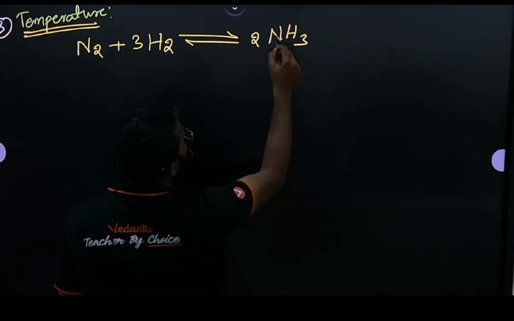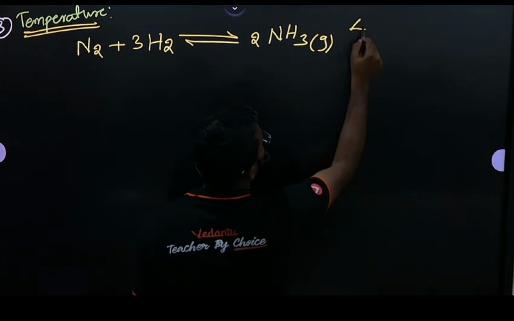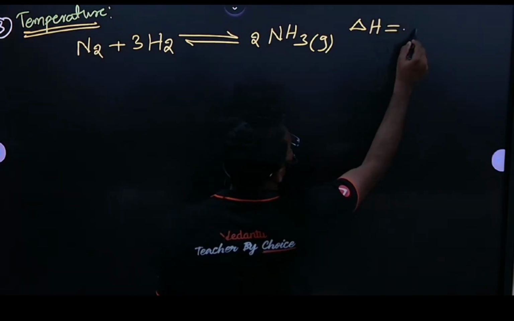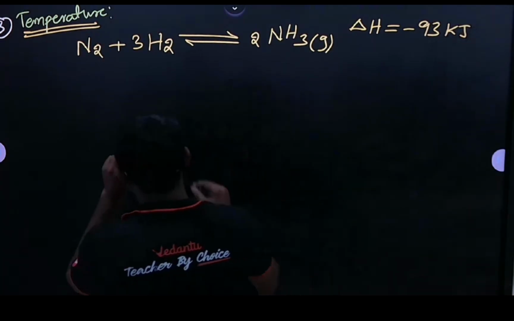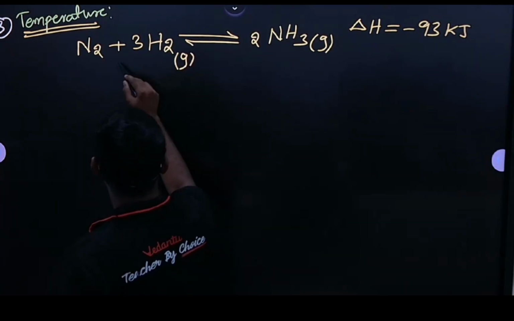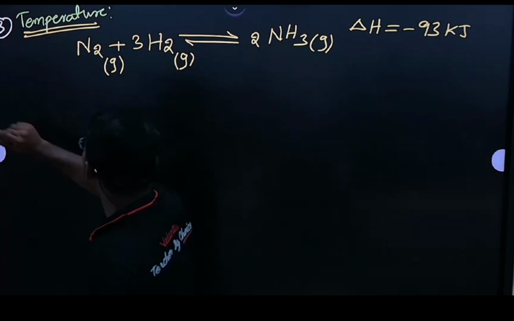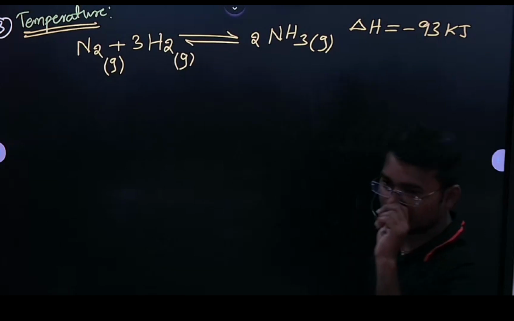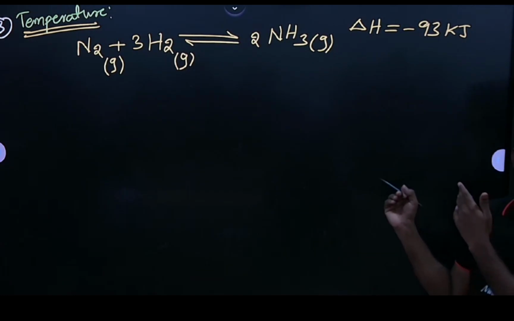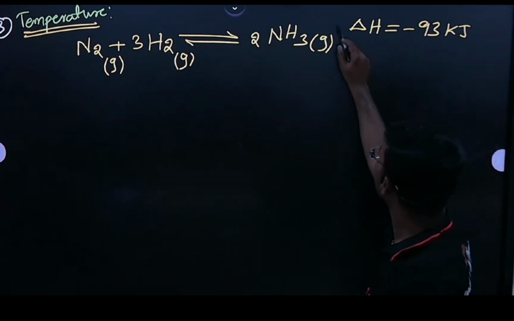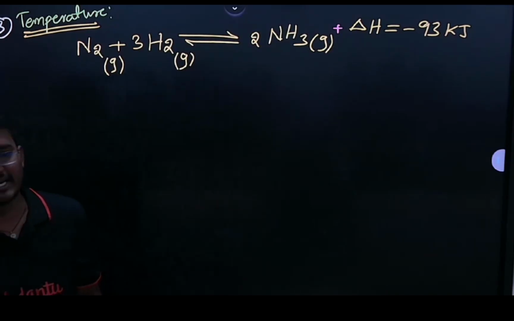Because for the explanation part, this reaction is very easy to explain and you people also easily get clarity on this Le Chatelier principle. So see here, this is the reaction. So tell me, what do you understand by seeing this reaction? Nitrogen reacts with hydrogen, then formation of ammonia. Along with that, delta H is equal to minus 93 kilojoules.